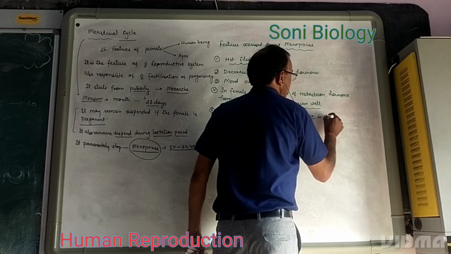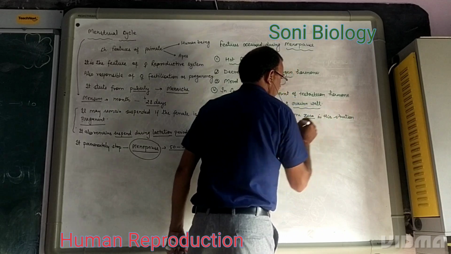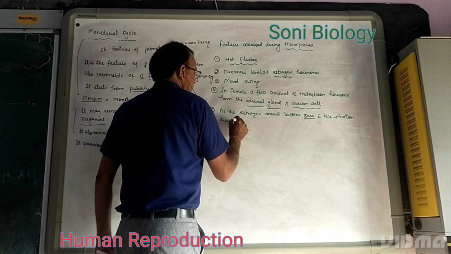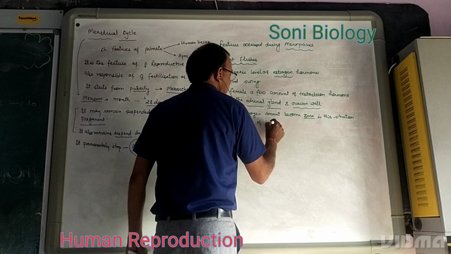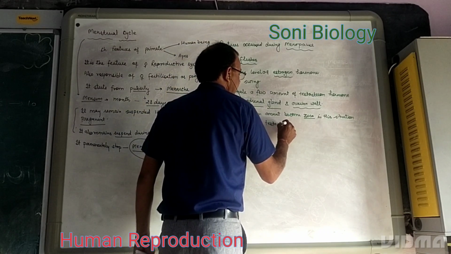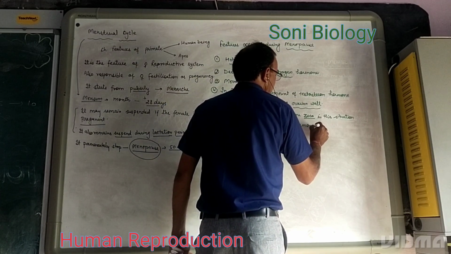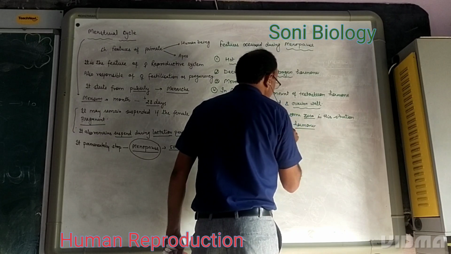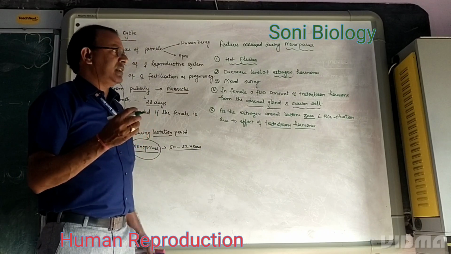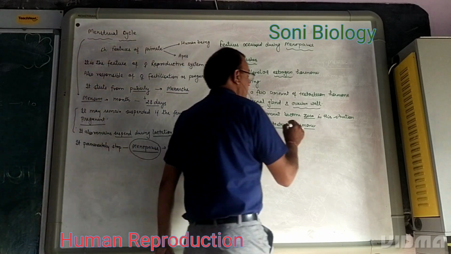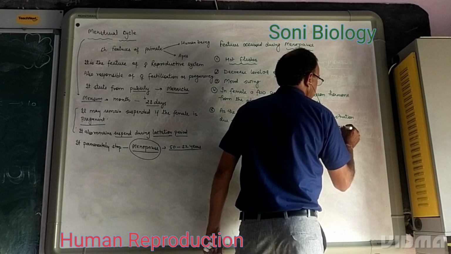In this situation, due to the effect of testosterone hormone, some facial hair arises in the female, such as some hair at the mustache and beard.